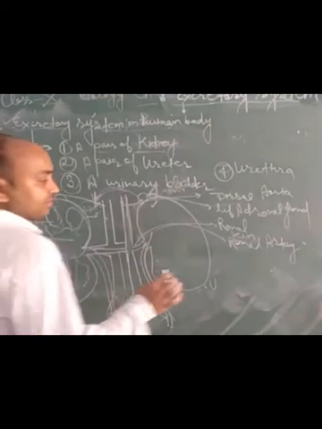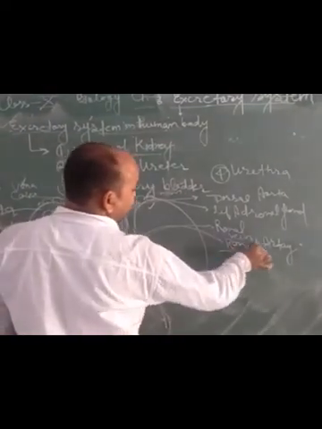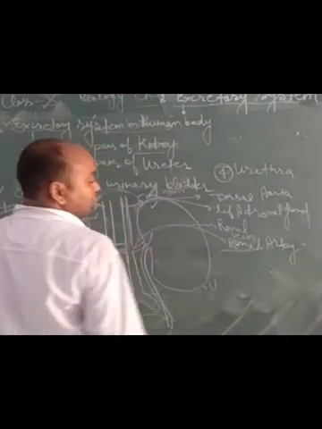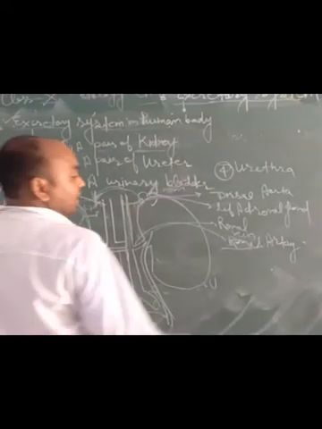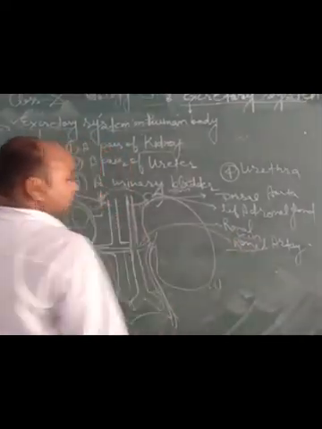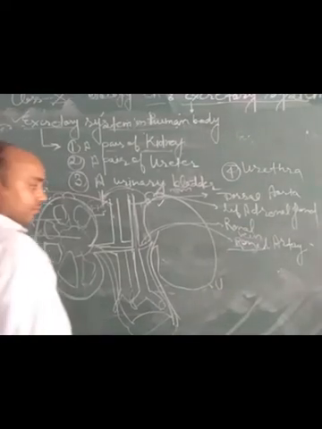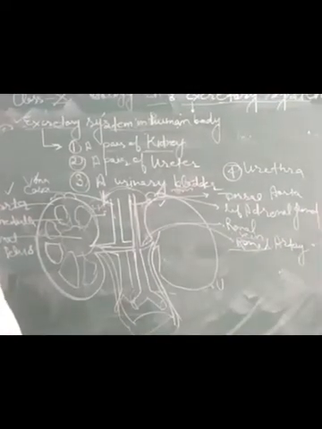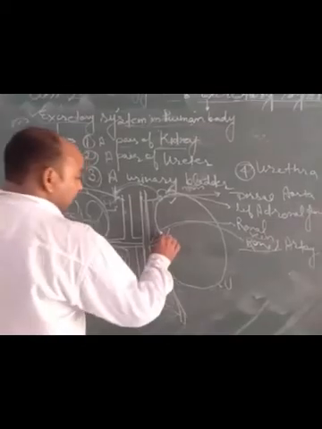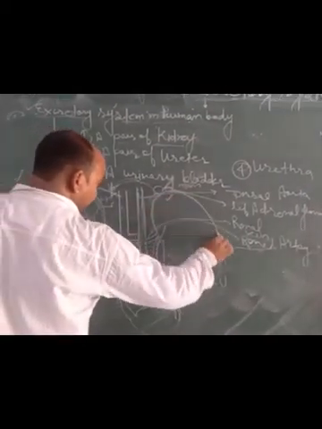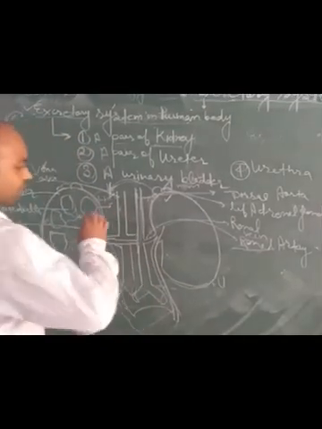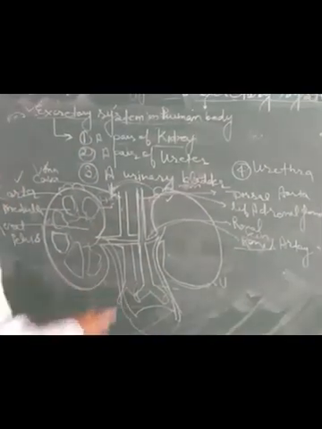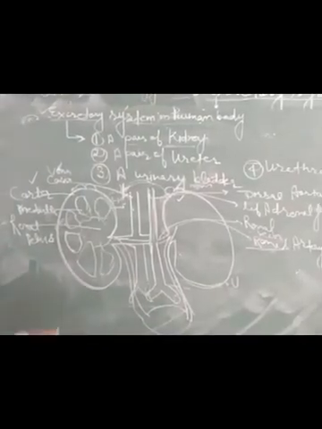The blood vessel that supplies oxygenated blood to the kidney is renal. Renal is a term related to the kidney. Renal artery and renal vein. The renal vein sends back deoxygenated blood. The renal artery supplies oxygenated blood to the kidney for supplying oxygen and other nutrient material to it. Now we will discuss some internal parts of the kidney.